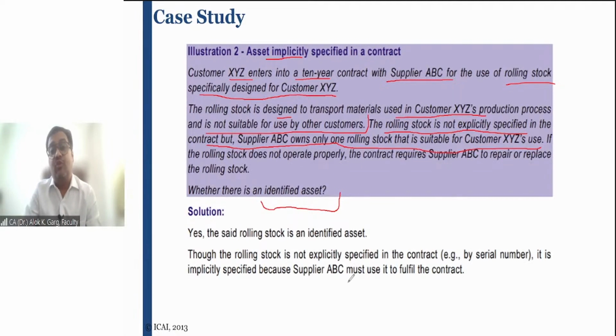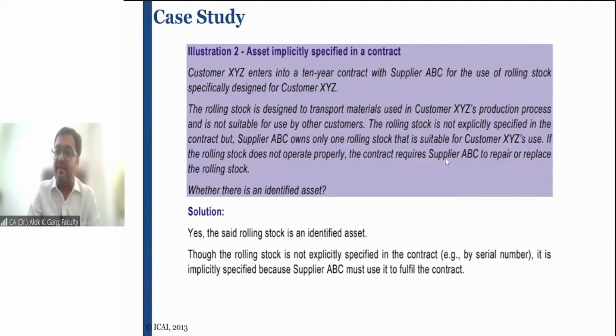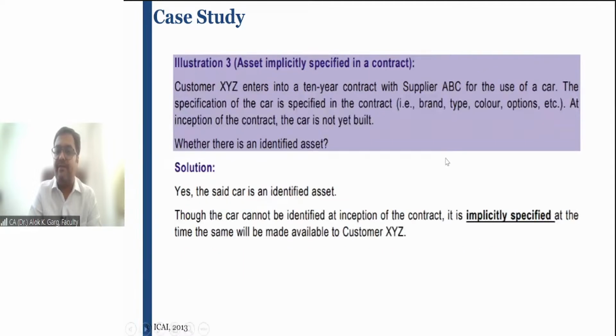Though the rolling stock is not explicitly identified in the contract, not specifically specified in the contract, as I have told you, for example, the registration number, the vehicle number is not mentioned in the contract, but it is implicitly specified because the supplier has to fulfill the contract. It is implicitly identified in the contract. Is that clear, friends?